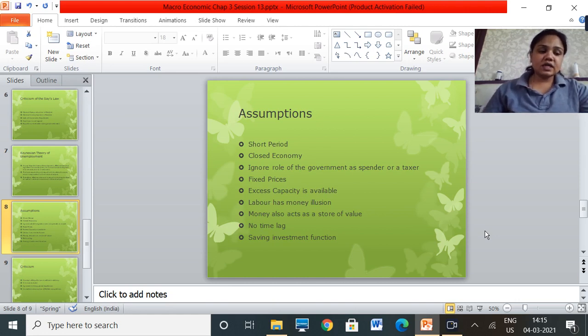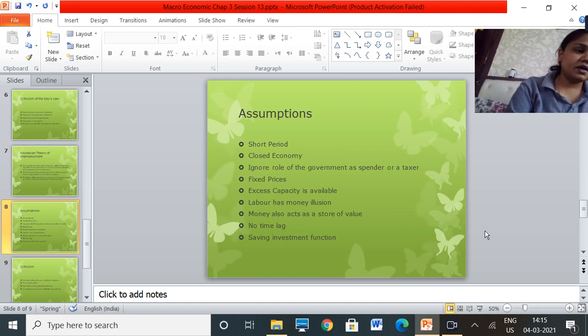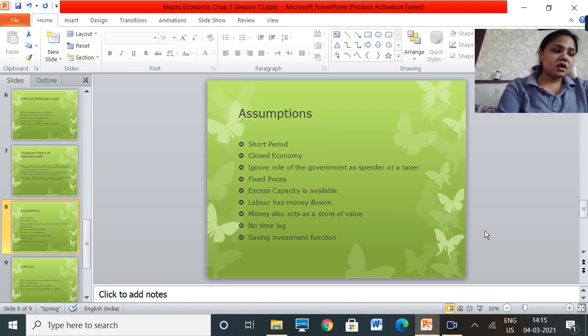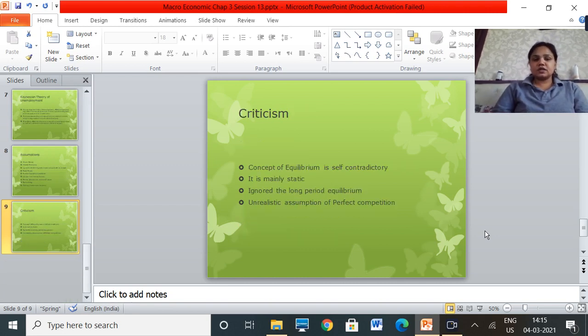Another assumption is that all the different factors get adjusted without any loss of time. The period in which income increases is the period in which consumption and investments also increase. So if consumption is increasing, then investment is also increasing. And last is the saving investment function, which means saving is a function of income. So if your income increases, your savings also will increase. This is the last assumption that he makes.